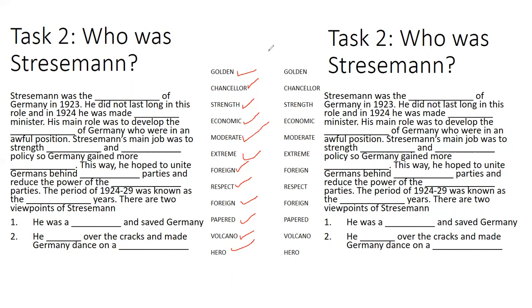Now, if you're not sure what foreign and economic policy means, foreign policy means making friends, gaining more relationships with the other countries around you. And economic policy means getting Germany more money, which at this stage they desperately needed.